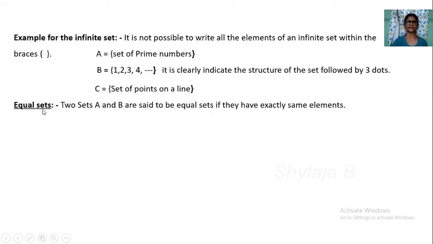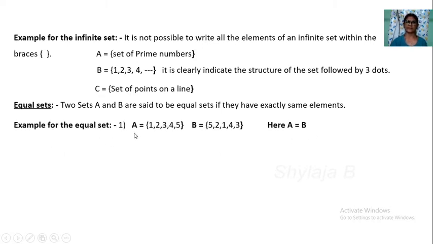Then equal sets. Equal, in Kannada you say sama. Equal sets. 2 sets A and B are said to be equal if they have exactly the same elements. Exactly the same elements. The elements must be the same, and the number of elements must also be the same. So they have exactly the same elements.